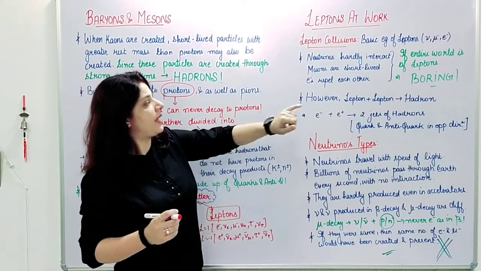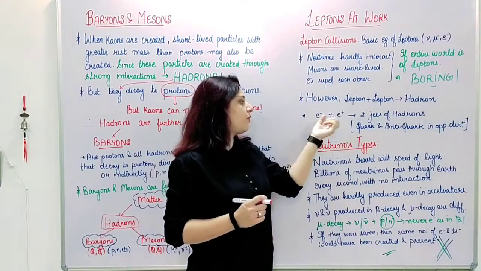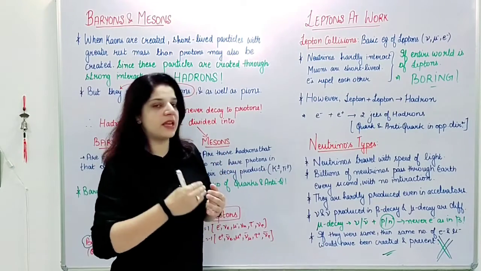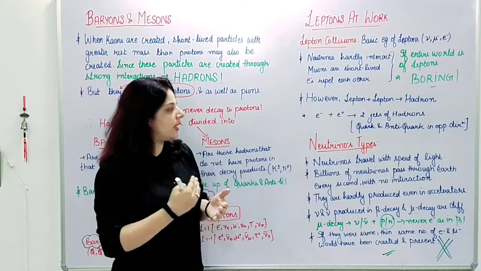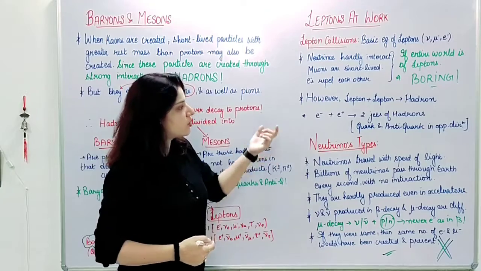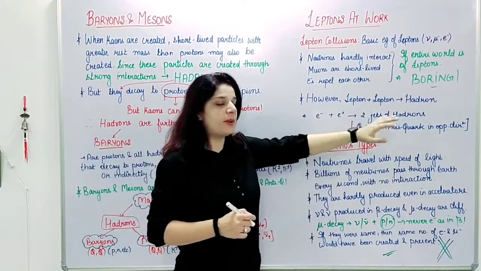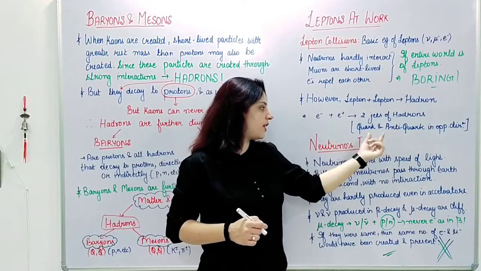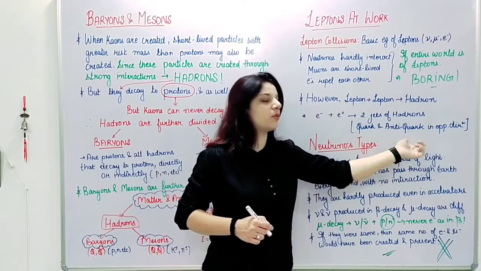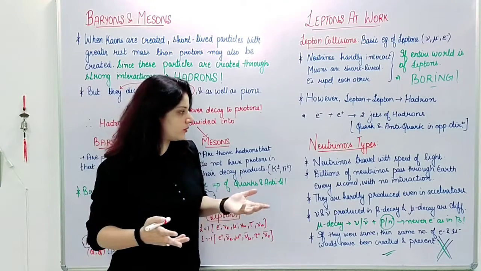But we say when lepton reacts with lepton, they can make hadrons. Like electron, when it reacts with positron, we have two jets of hadrons. So this was the annihilation process, electron colliding with positron, particle with antiparticle, and two gamma photons would have been created. Or either two particles are produced, and every particle is made up of quarks and antiquarks. So we can say one is a particle, quark, and one is an antiparticle, antiquark, and to conserve the momentum they flew off in opposite directions.